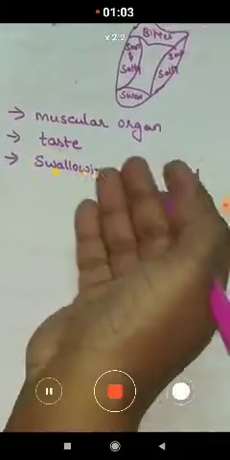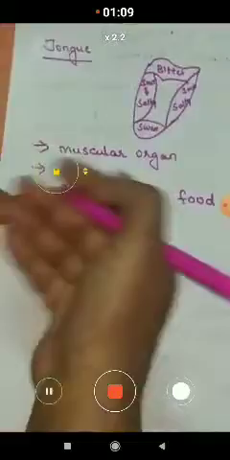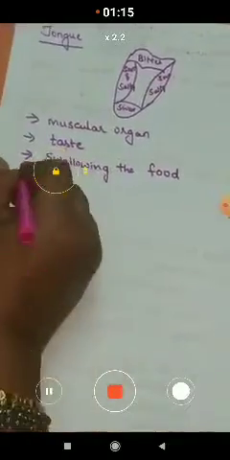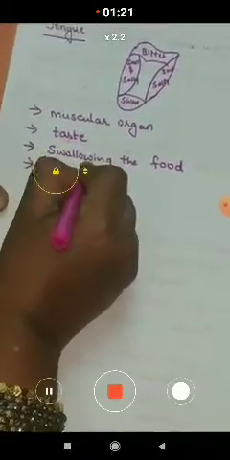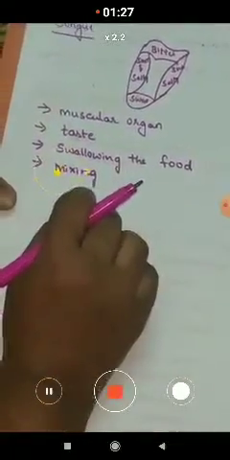Swallowing the food means it helps to push the food backwards towards the opening of the food pipe. Okay, children, and the next function is that it helps in mixing the food with the saliva produced by the salivary glands.